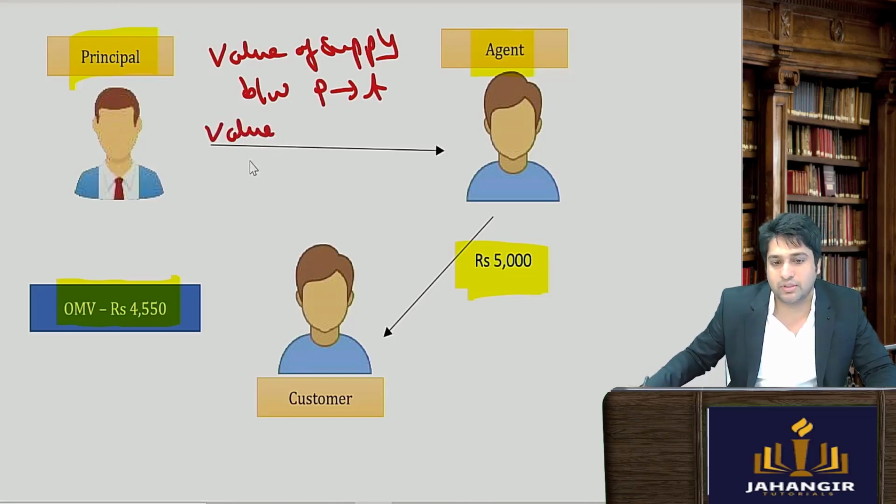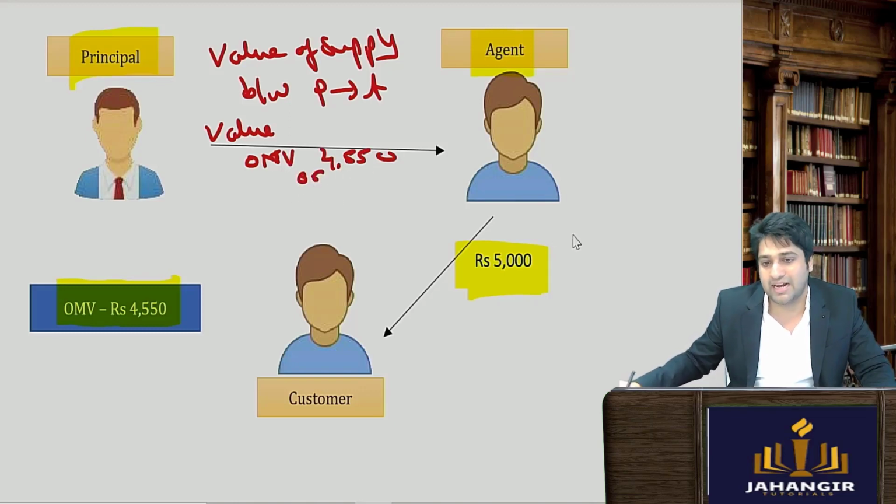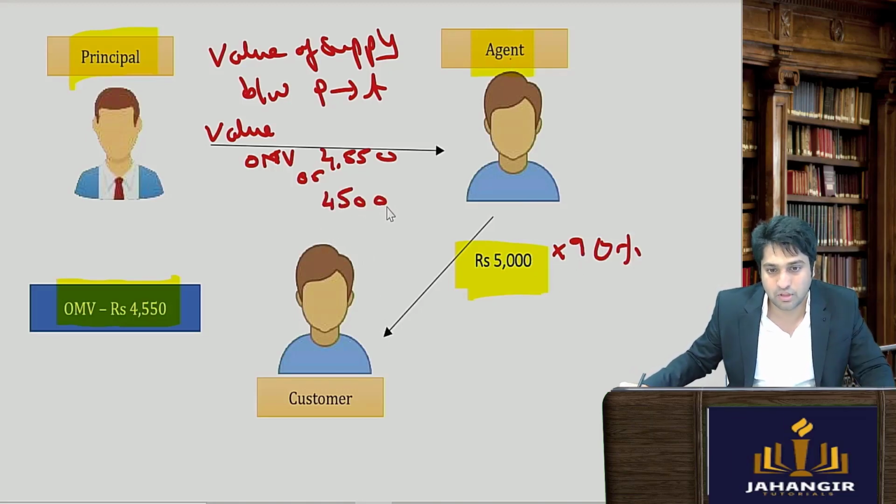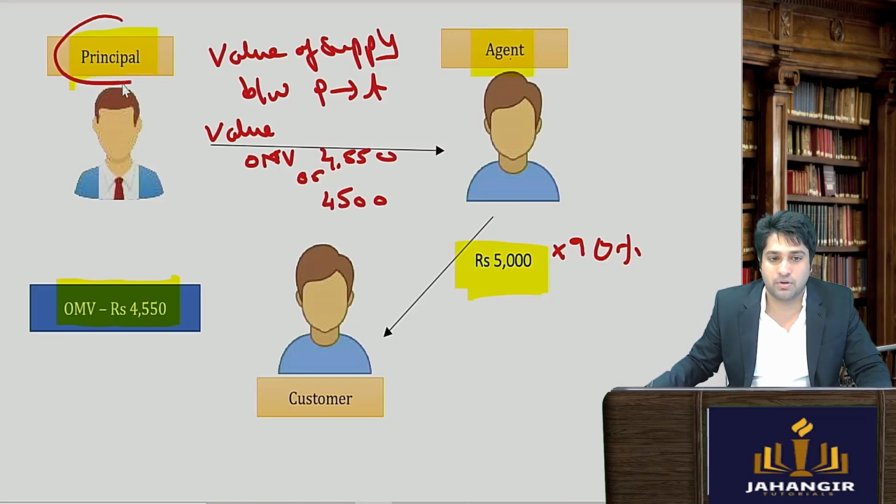So two things are there. You either take the supplier as an option. Either he goes for the open market value, which is 4,550, or he can choose to take 90% of this figure, 90% of the price charged by the agent to his customer. So what is 90% of this? It's 4,500. So if you were the principal, which price will you take? Will you take 4,550 and pay a little more GST to the government? Are you that loving towards the government and so big hearted?